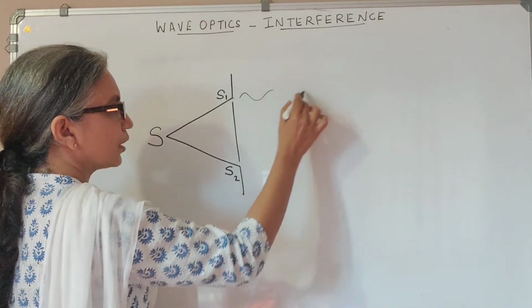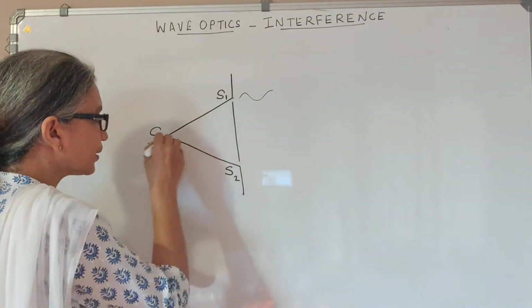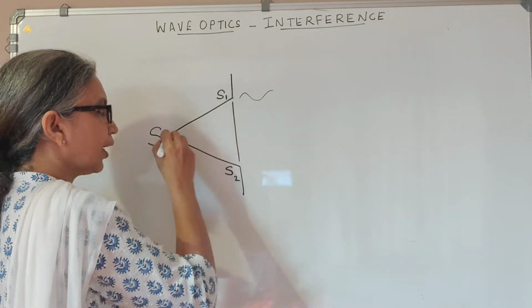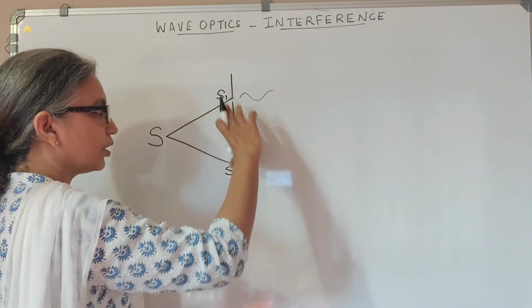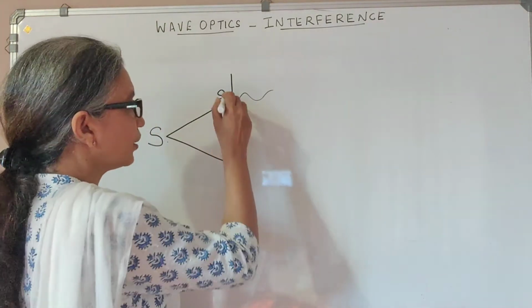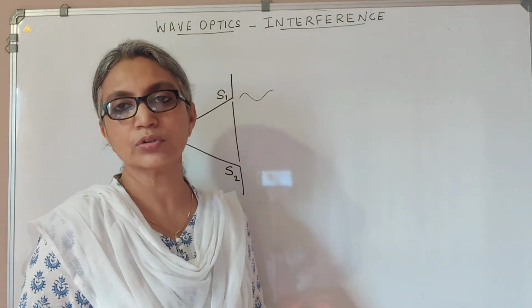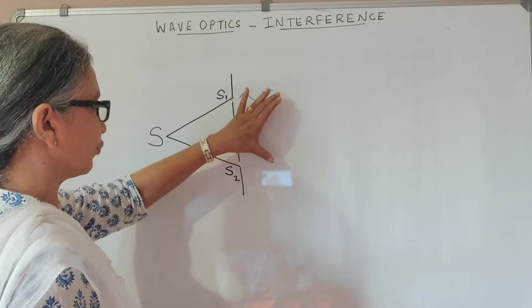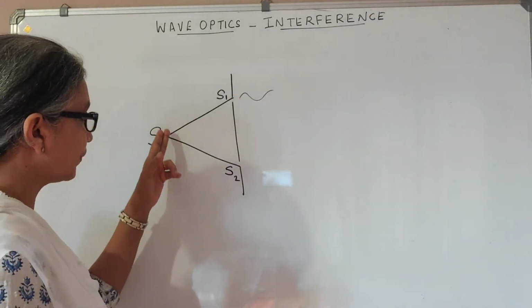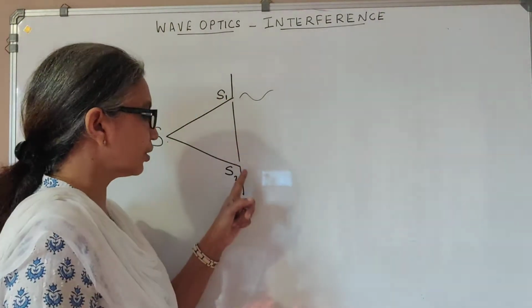So that now the waves that come out of these two will surely be coherent because they are produced by the same source, and any phase change happening here will be happening in both of these, because both these sources or both these pinholes are lit by the same source. So the light coming out of this and this must have the same frequency, same wavelength, and also must maintain a constant phase difference, because whatever changes happen here will be transmitted to the two sources also. So these are two coherent sources.